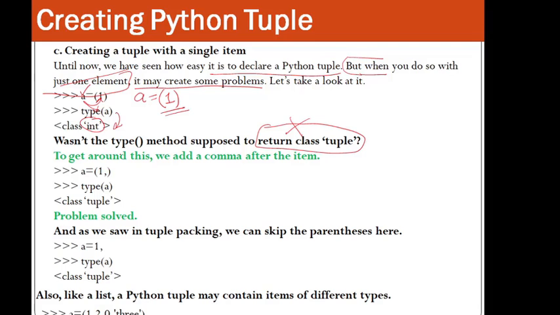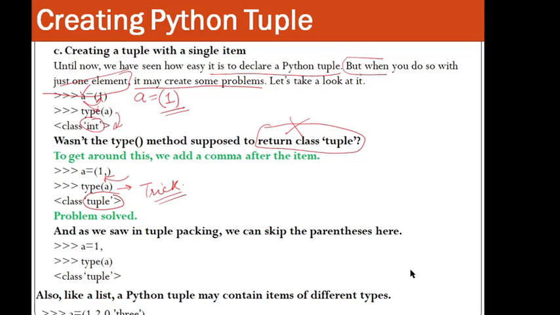So to fix this, we add a comma after the first element. If there is only one element, you need to put a comma over here, and then when you try to find the type of this variable, it will come out to be tuple. So this is the trick that you need to keep in your mind. Hence the problem is solved when you have only one element and you want to declare the tuple.